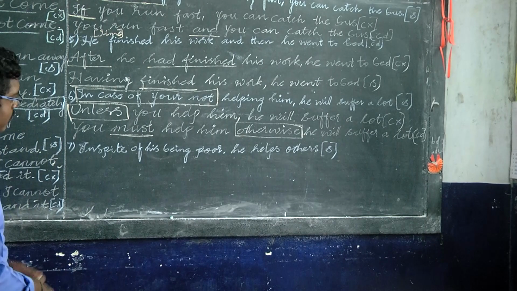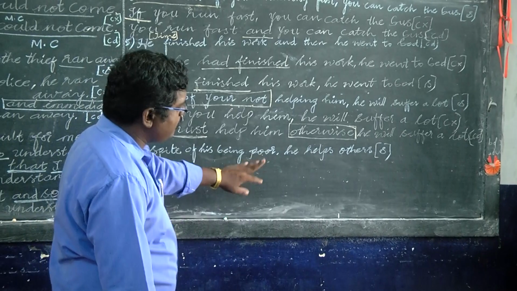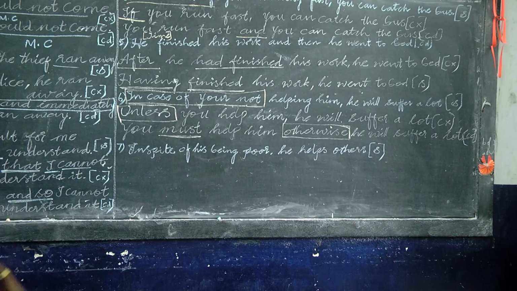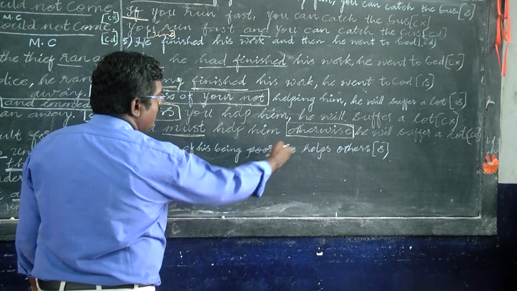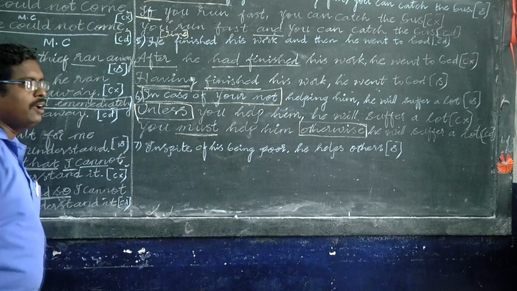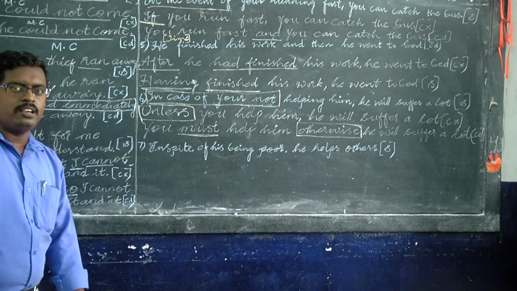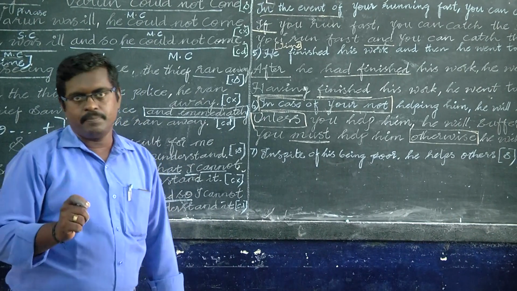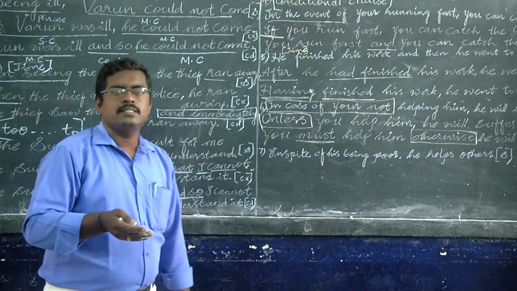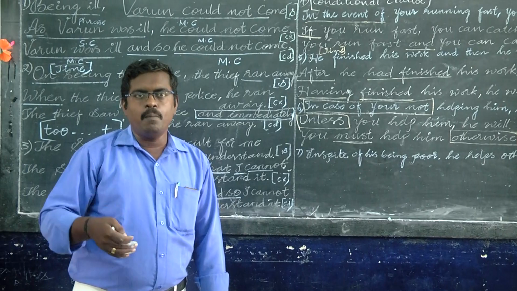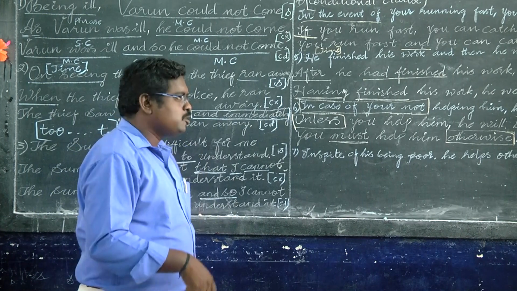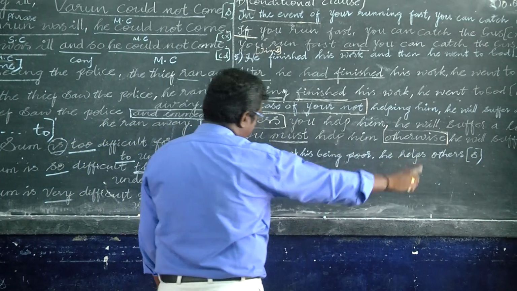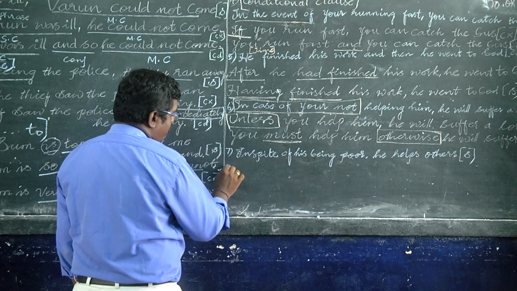Then the next, the seventh one: in spite of his being poor, he helps others. This type is the contrast type. In this, he is poor but he helps others. The contrast type: the simple form uses in spite of, despite, notwithstanding. Complex uses though, although, even though. Compound uses but, yet, still. We can change to the simple form, which is a phrase with the main clause. So we can change the complex form with though.